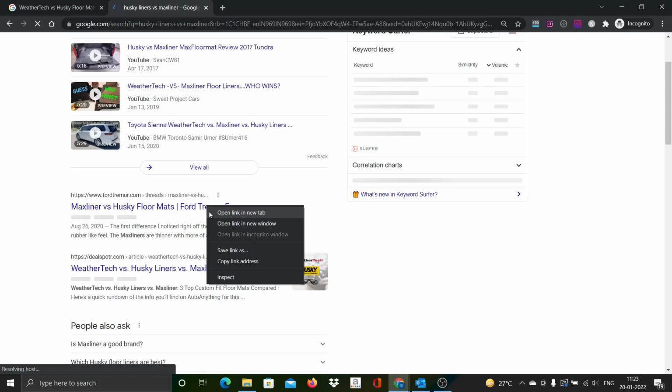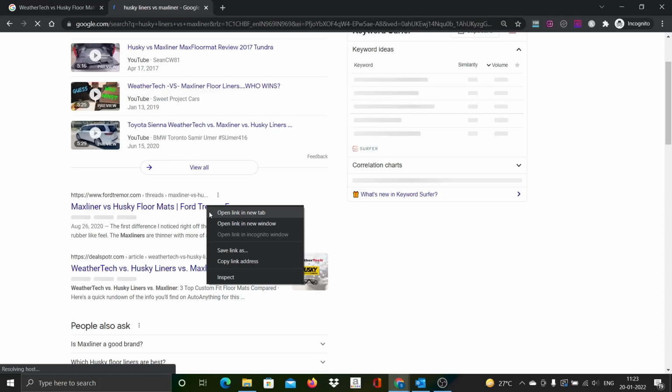Average quality is what I would consider this as, and this is a forum, great. I think I will go for this, because the first one appearing in the results, this one is Ford trimmer. Ford trimmer is what we have seen here, right? Yeah, I thought this was a normal site, but this is actually a forum. And then the second one is a reasonably good content site. And then the third one is basically a forum. So there is a possibility to be in the top 5 positions if our content quality is really high and if we give it some reasonable time. So let's pick this particular keyword also.